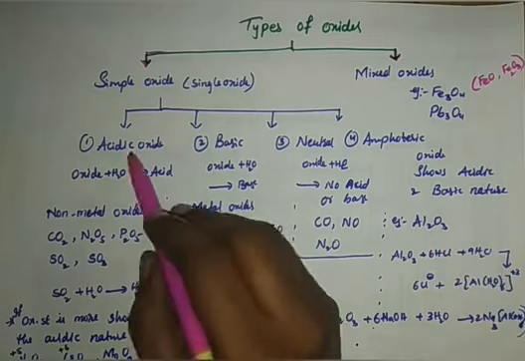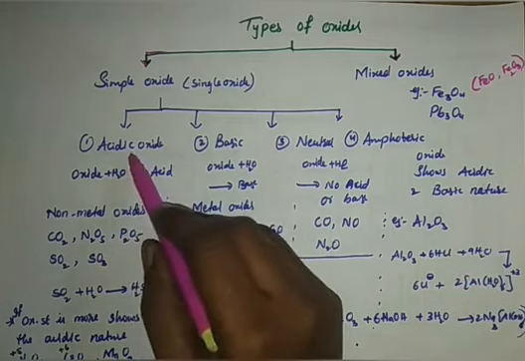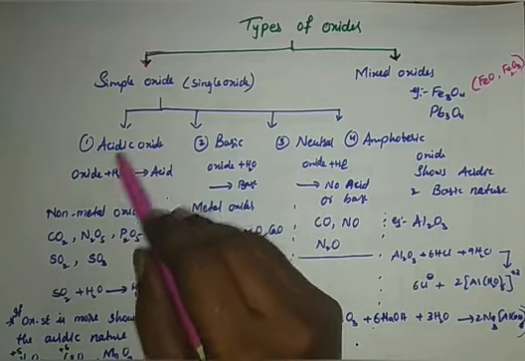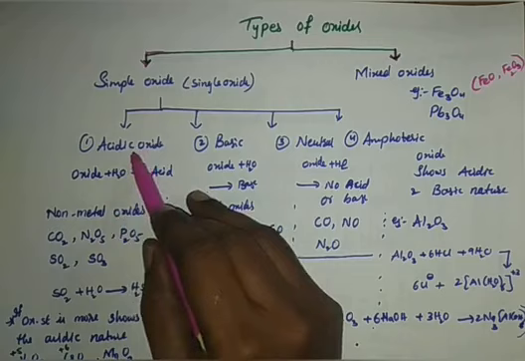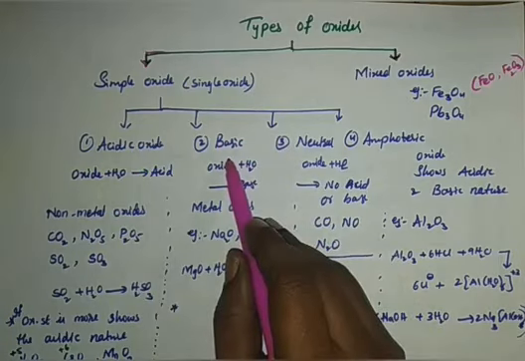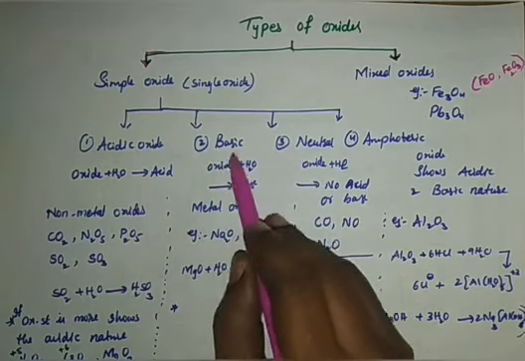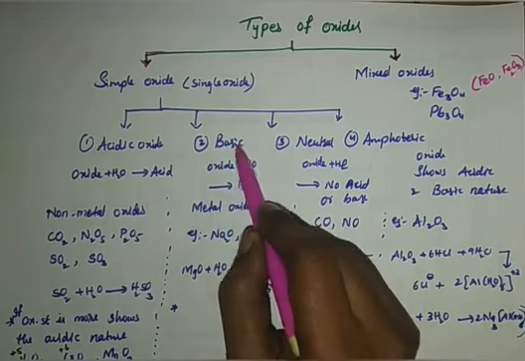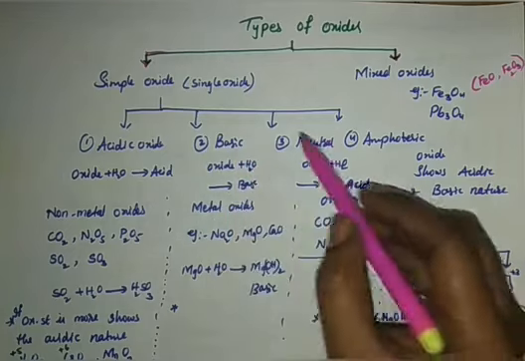Okay. So first, acidic oxides. What is the general definition? If an oxide dissolves in water to produce an acid, then that respective oxide is called an acidic oxide. The same goes for the basic oxide. Any oxide, if it reacts with water and produces a base, then we call it a basic oxide.